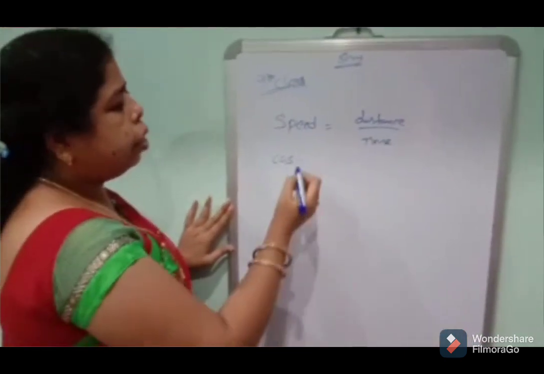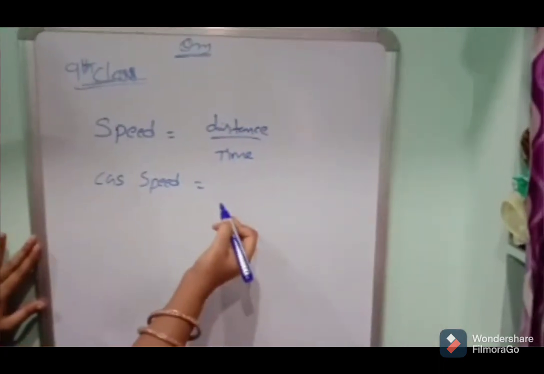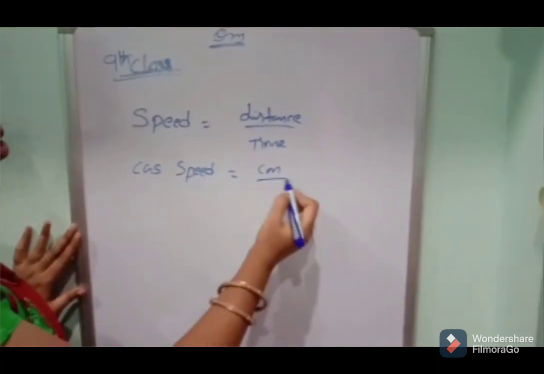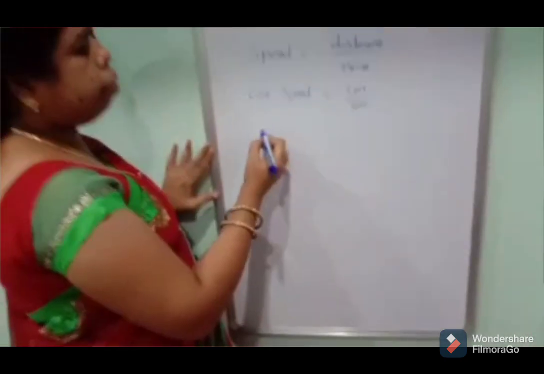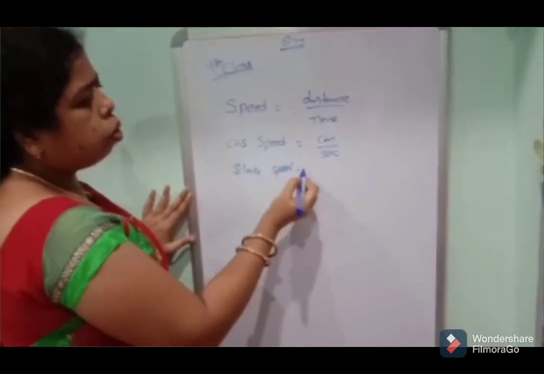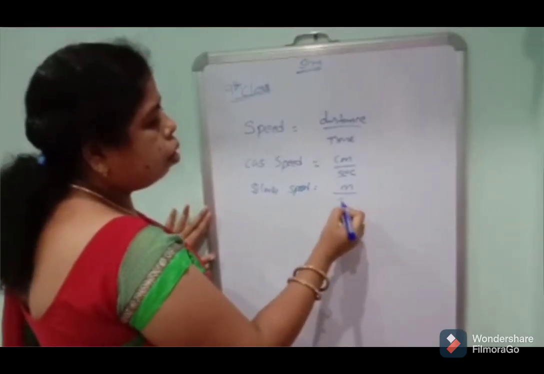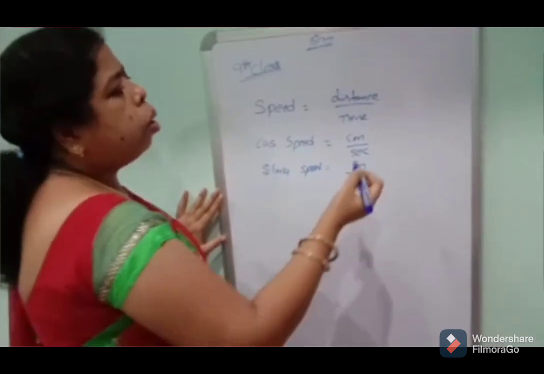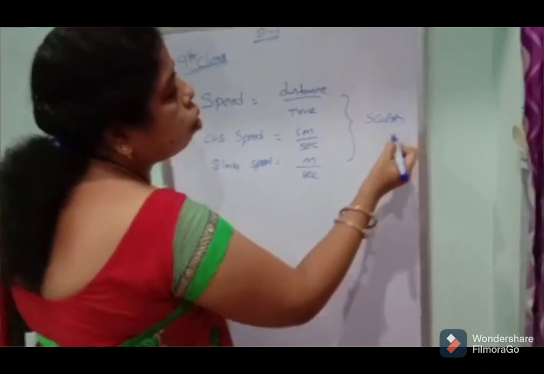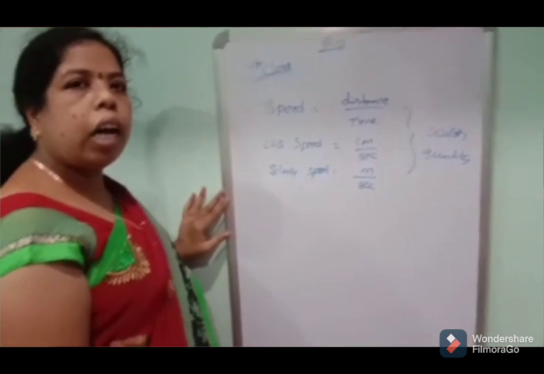In CGS units of speed, distance means length, which in CGS is centimeter, and time is in seconds. Next, in SI or MKS, speed is distance in meters by time in seconds. Speed is a scalar quantity.